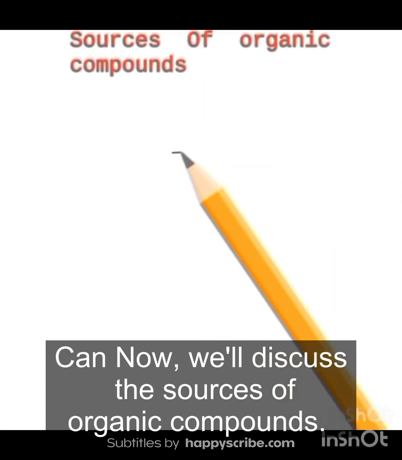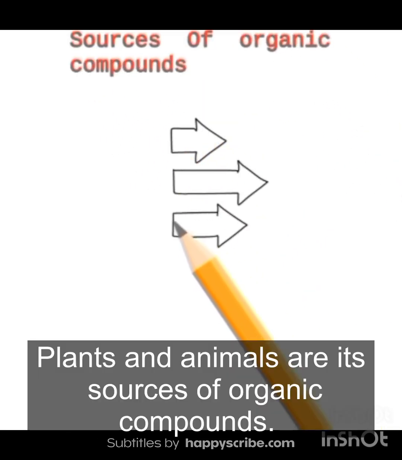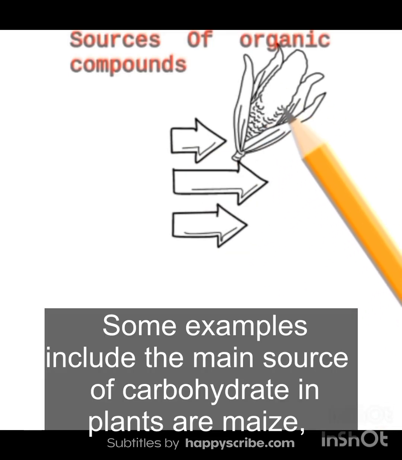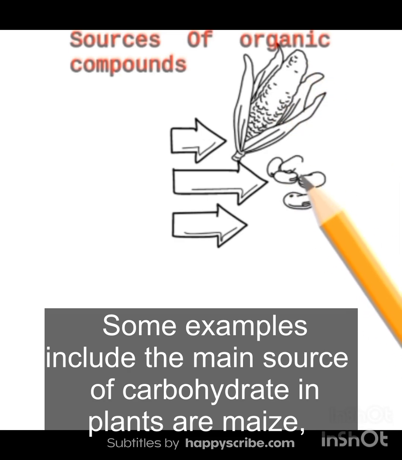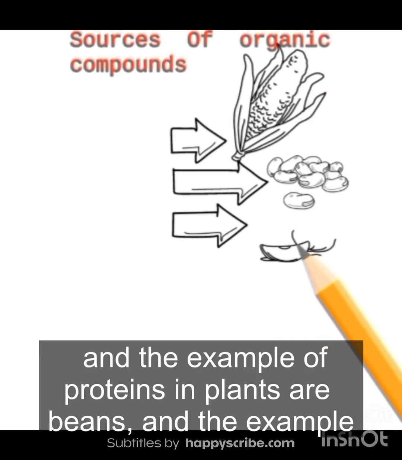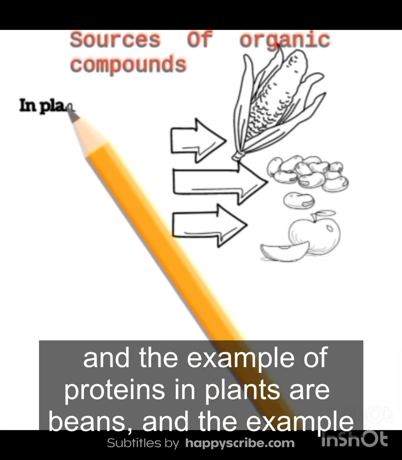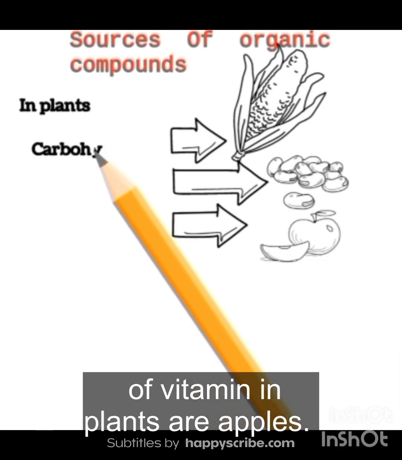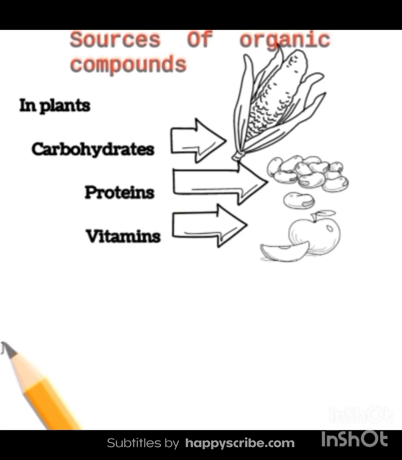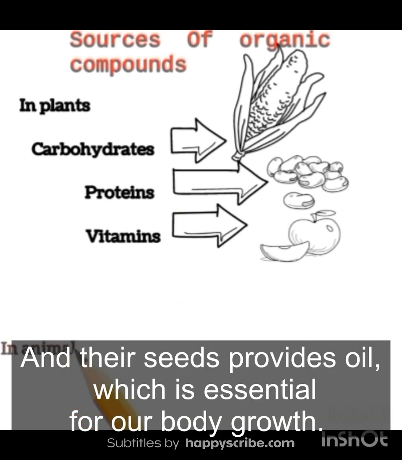Now we'll discuss the sources of organic compounds. Plants and animals are rich sources of organic compounds. Some examples include: the main source of carbohydrate in plants is maize, the example of proteins in plants is beans, and the example of vitamins in plants is apples. These fruits and vegetables provide carbohydrates, vitamins, antioxidants, and their seeds provide oil, which is essential for our body growth.